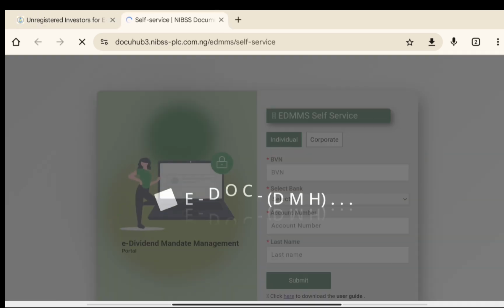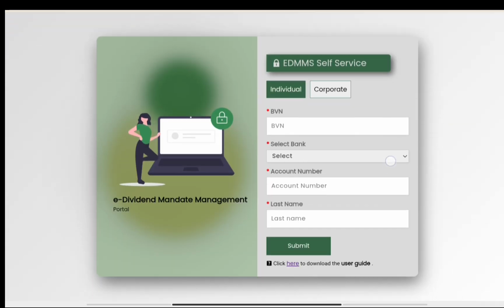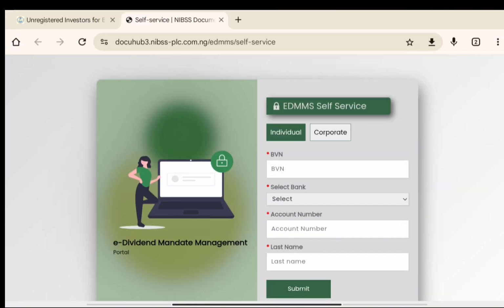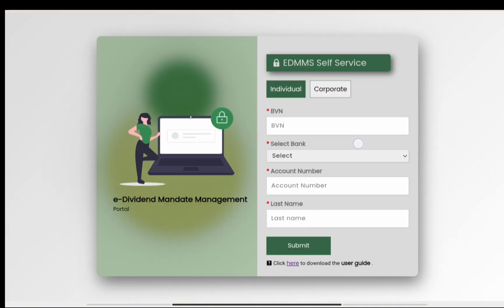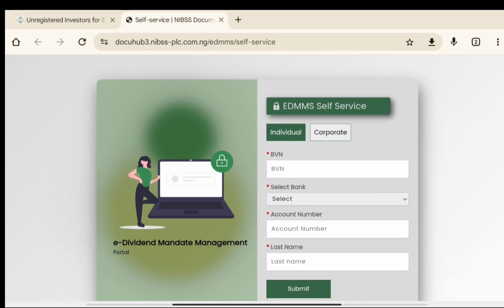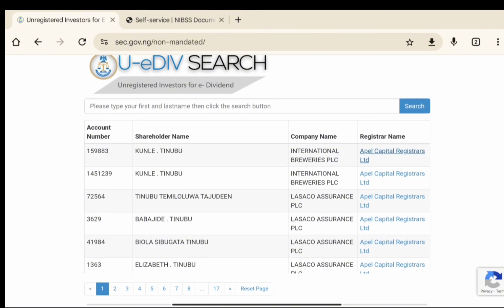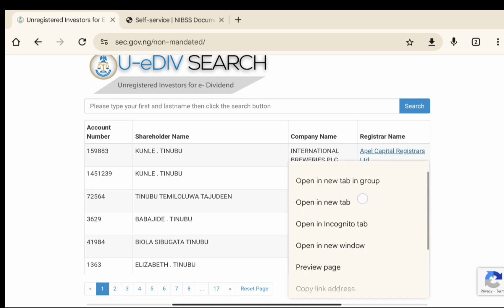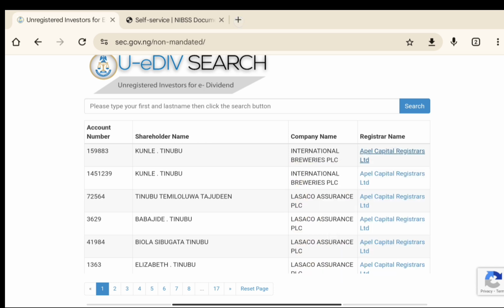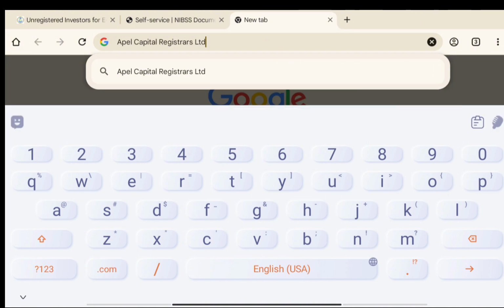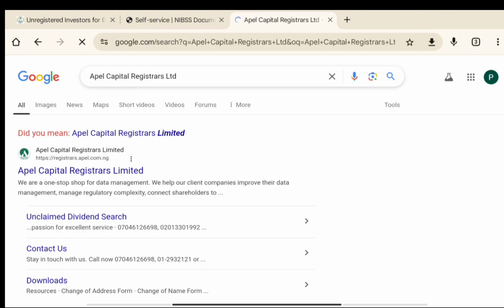When you click on the registrar name, you fill in this information. But me personally, I don't really subscribe to filling in this information, though you can fill it in if you want. What I used to do is go back to the registrar name and look at it. This is Apple Capital Registrar. So I'll just copy the name, go back to Google and type their name here. Once I type the name, you go to their normal website.